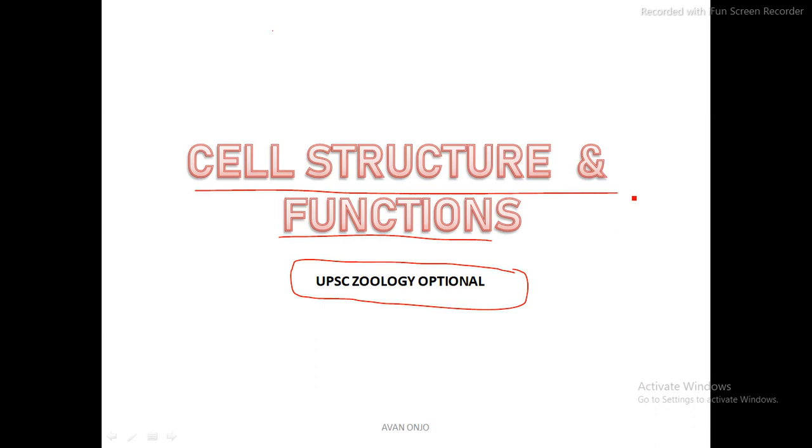So we are going to start with the zoology optional topic, and the first thing I'm going to start with is a broad topic, under which we are going to have many subtopics, and the topic is called cell structure and functions. This is the basic unit. The basic unit of life is called a cell, so we need to understand what a cell is and what the different organelles inside the cell are. That is going to be the topic of discussion for today's first zoology optional video for UPSC.